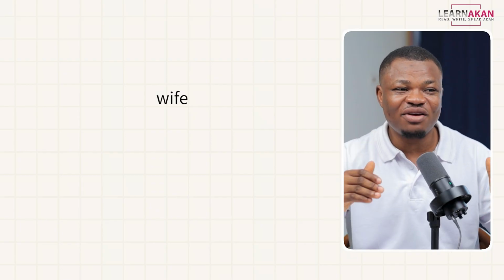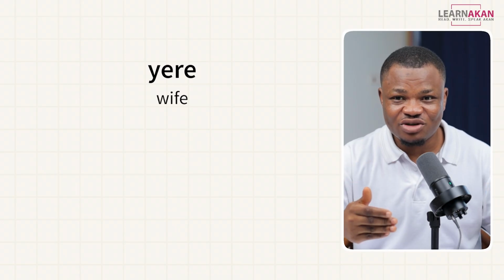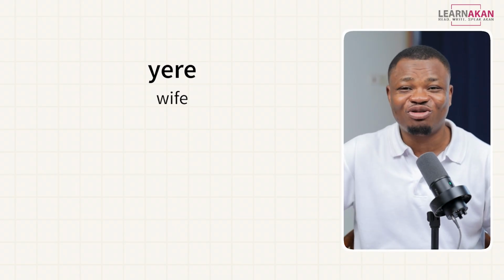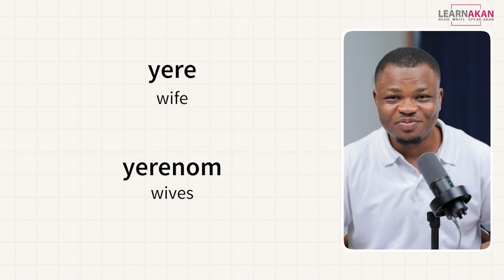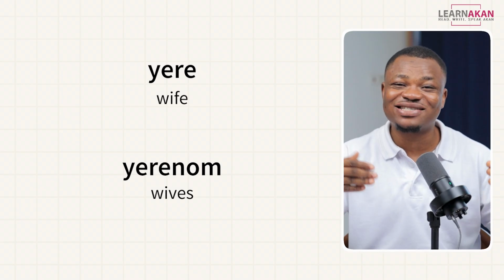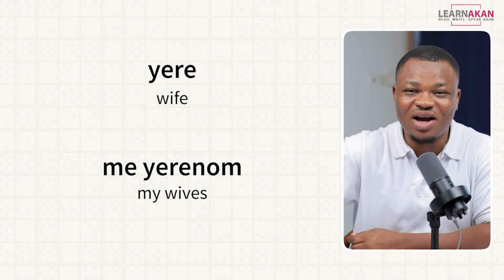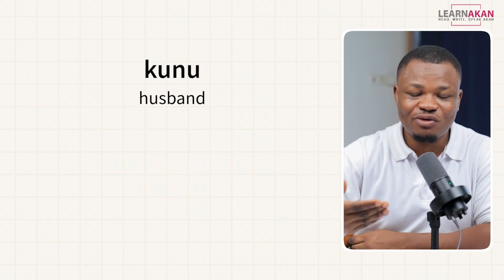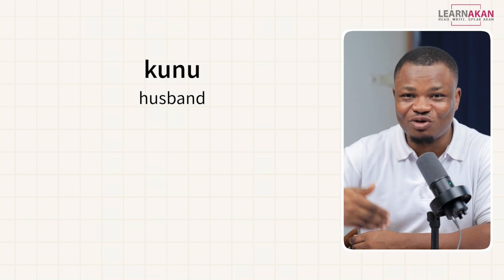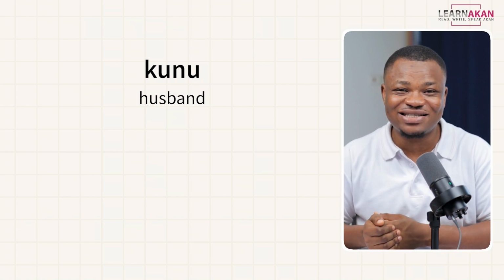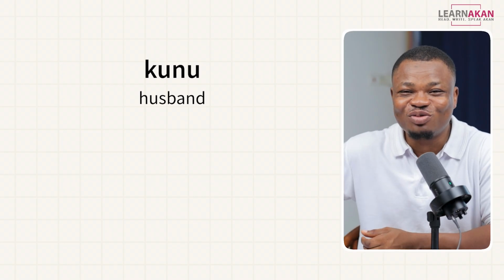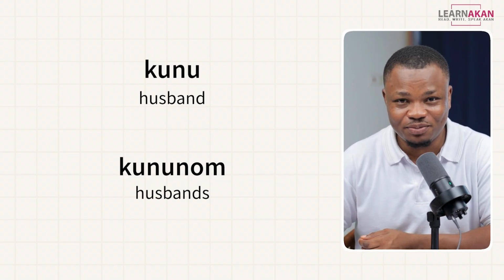Now, this same plural formation mechanism applies when it comes to your wife or your husband. So if we take wife, in chi, wife is yere. So to form the plural, you just attach num to this and then you have yerenum. So if you have more than a single wife, you can say me yerenom, okay? Me yerenom as my wives. We have kunu for husband, right? Again, if you have more than a single husband, then you can attach nom to the end of kunu and you have kununom.